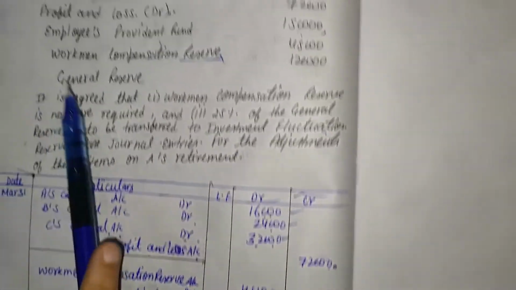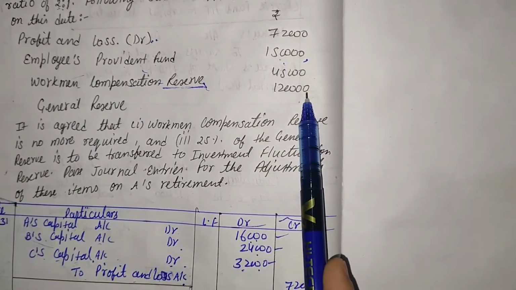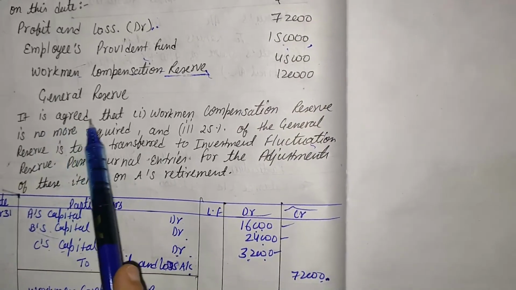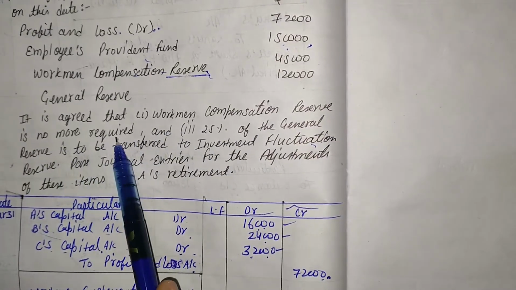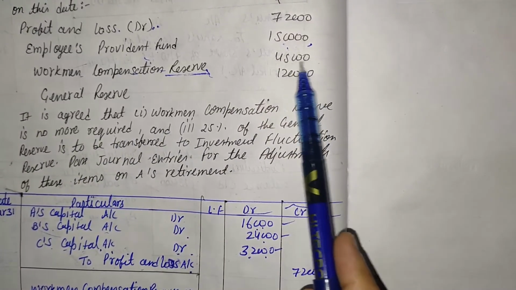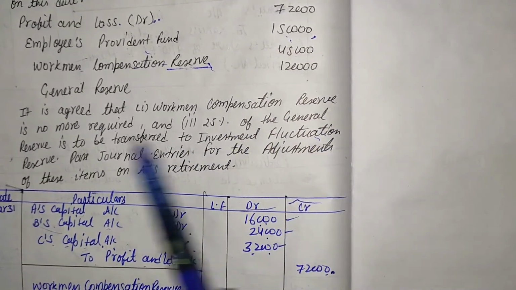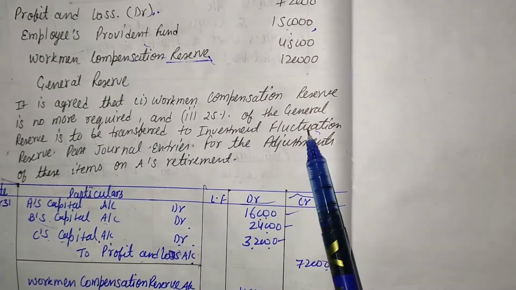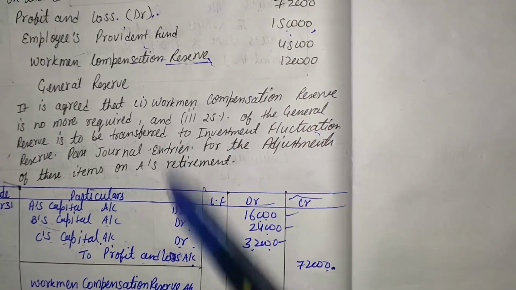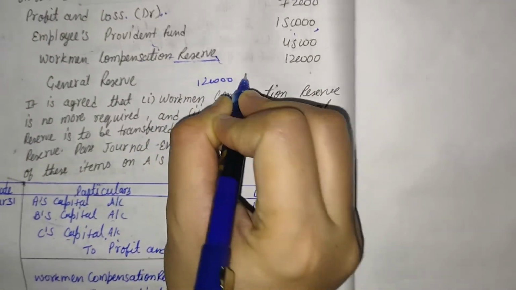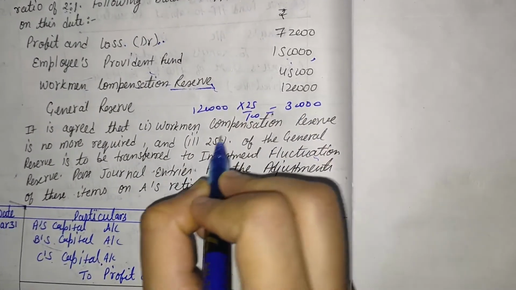Here one more information is given, that general reserve. General reserve value is given, that 1,20,000, and some other information is also given. It is agreed that workman compensation reserve is no more required. No more required, it means the whole workman compensation is distributed. So we already did this entry. Now 25% of the general reserve is to be transferred to investment fluctuation reserve. 25% of 1,20,000, and 25% of this, that is 30,000.